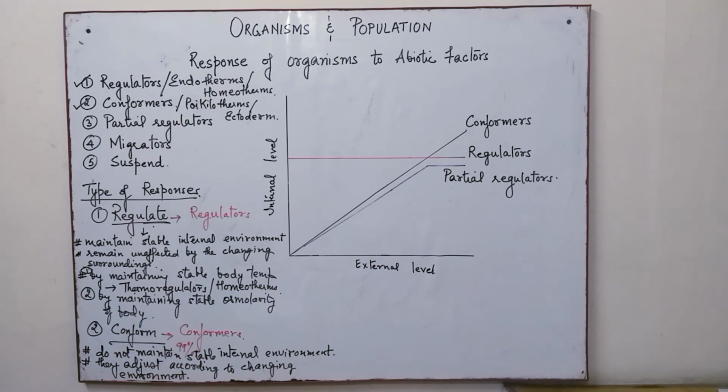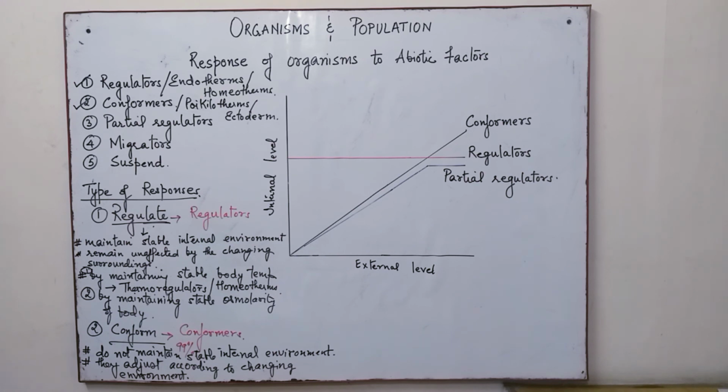So the larger the surface area of the body, the more the heat loss or the heat gain will be. Now since the small animals we see have a large body surface to volume ratio, obviously they lose heat very fast, and if it is cold outside, they have to spend a lot of energy to generate body heat as regulators do, by shivering and all.